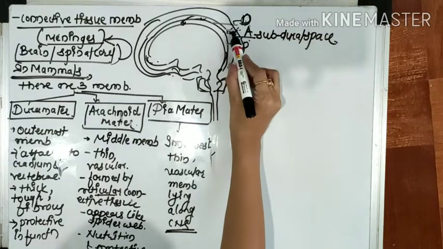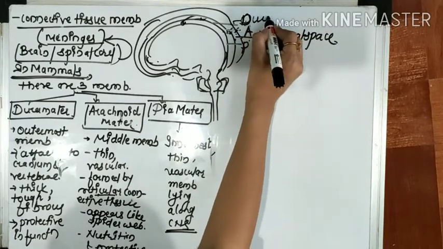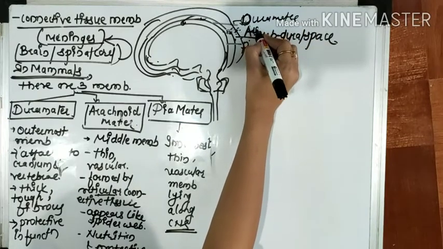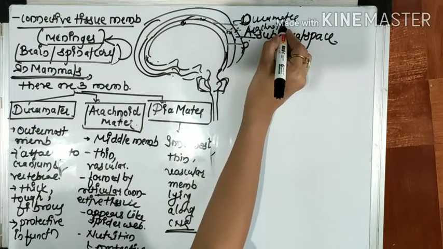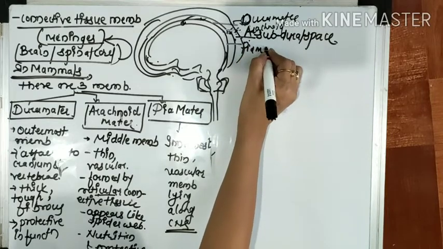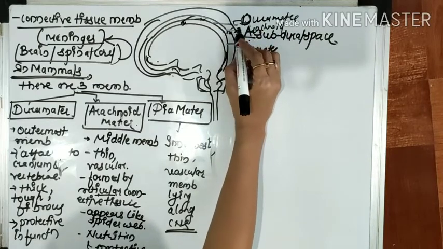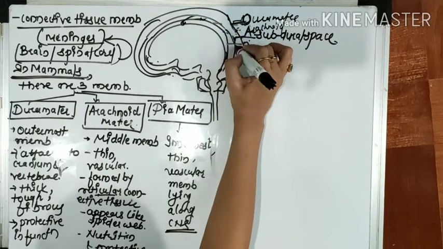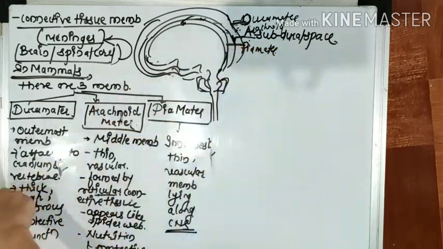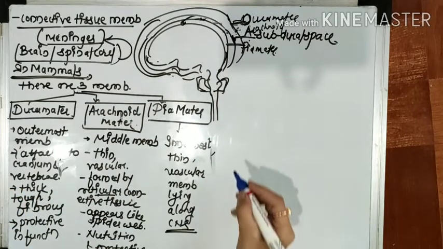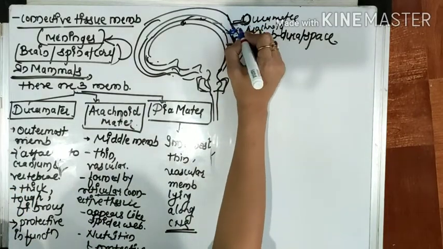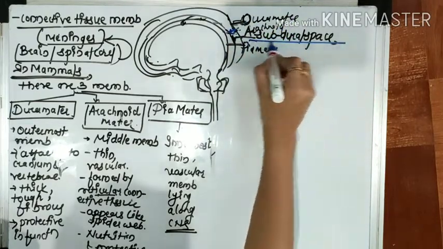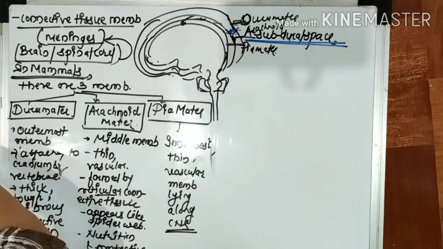This is the dura mater, this is the arachnoid mater, and this is the pia mater. I'm using different pens so you can see the space between the dura mater and arachnoid mater is called the subdural space.